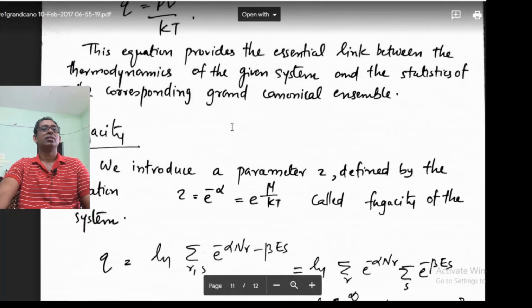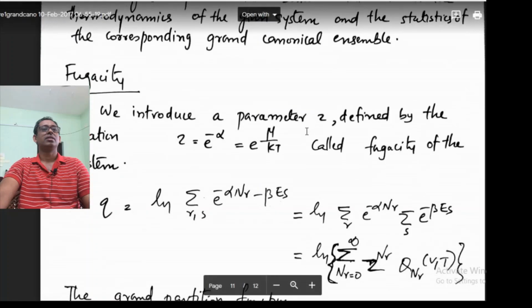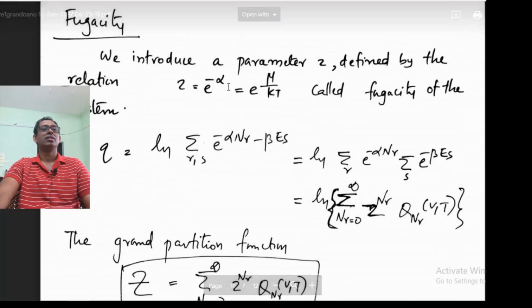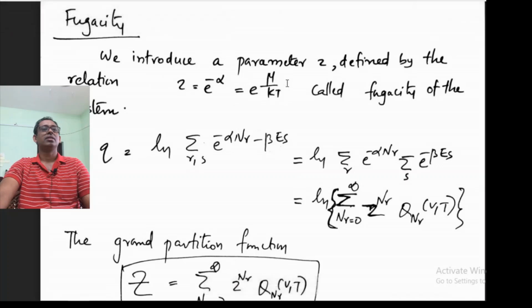The another parameter that we define here is the fugacity. Fugacity is defined by the relation z equal to e to the power minus alpha. Alpha we know is minus mu over kT. So z is equal to e to the power mu by kT. So this is called the fugacity.